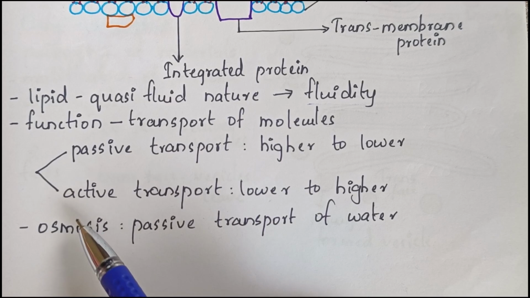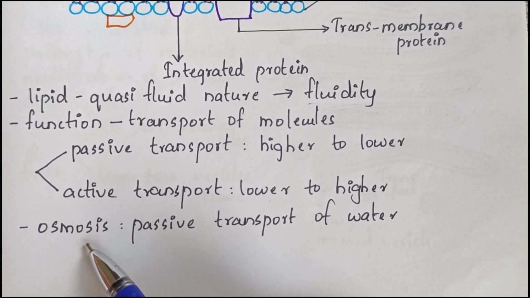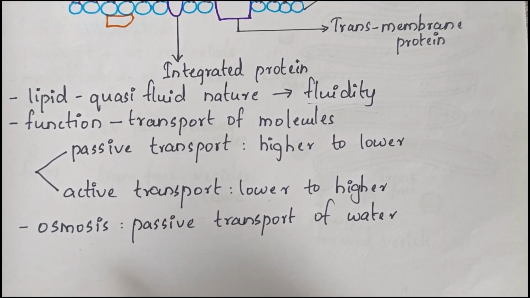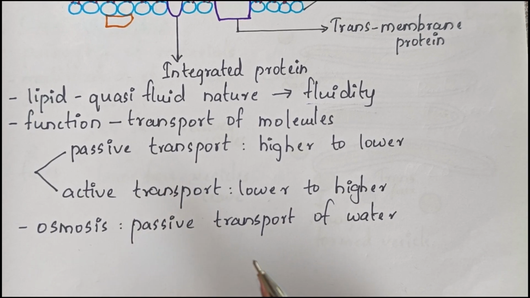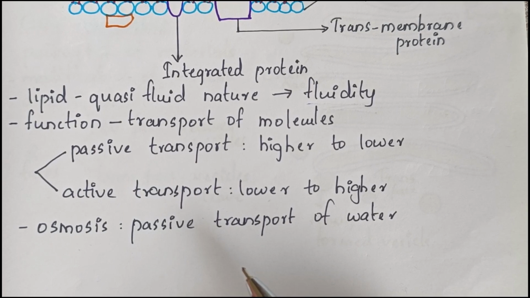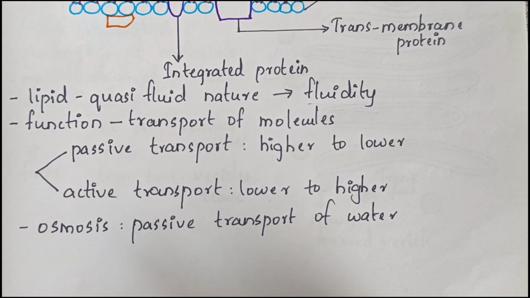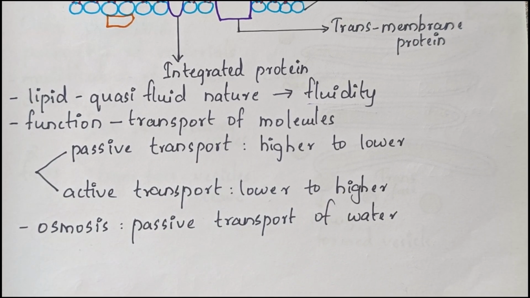Next, passive transport of water is called osmosis. This is a very important term. It is the movement of water from higher concentration to lower concentration through a selectively permeable membrane, which is our plasma membrane or cell membrane. So the movement of water from higher concentration to lower concentration is known as osmosis. And plasma membranes are selectively permeable because they are selective in permitting the molecules to pass through.